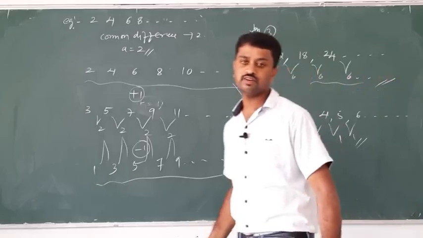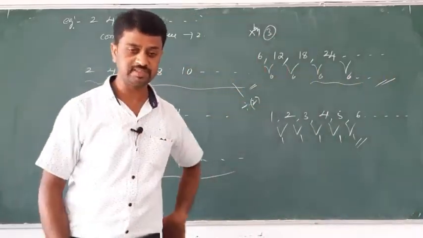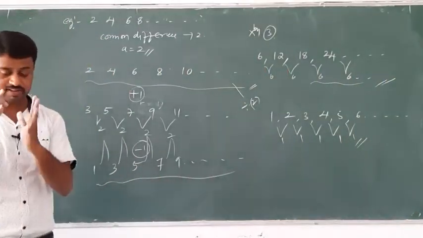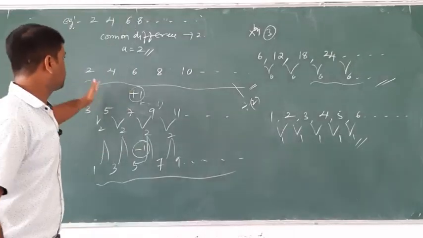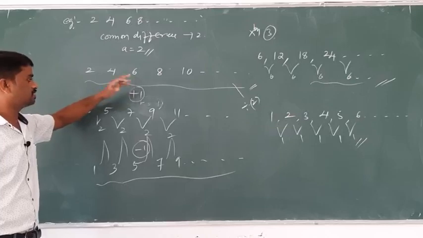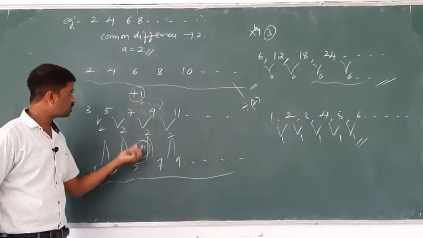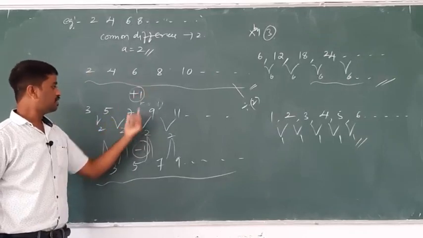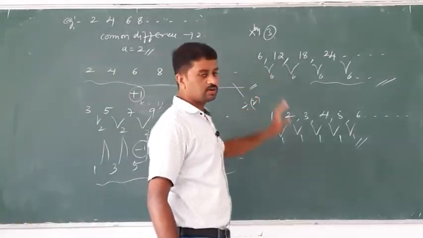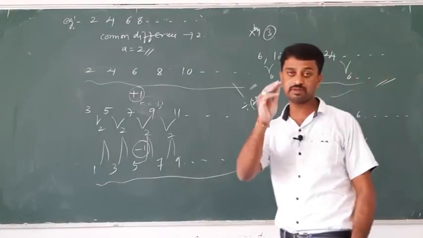Yes, according to these examples, there are some wonderful properties. What are those properties? I will write them one by one, but first I will explain and give you an example. Adding any odd number to a given sequence, the output is also an AP. Subtracting a number from a given AP, the resulting sequence is also an AP. Also, dividing and multiplying a given AP, the resulting sequence is also an AP.